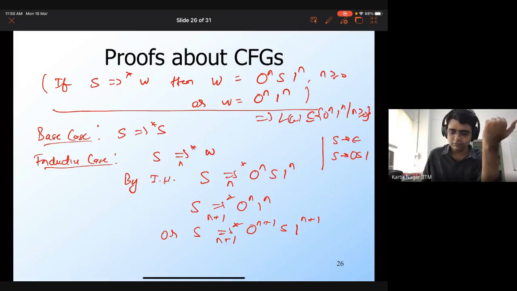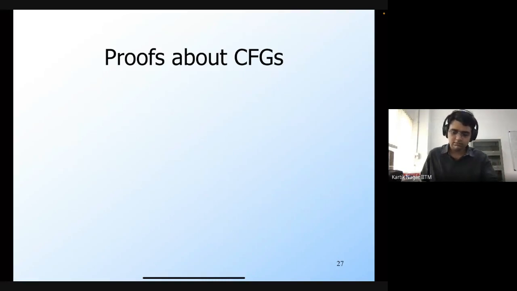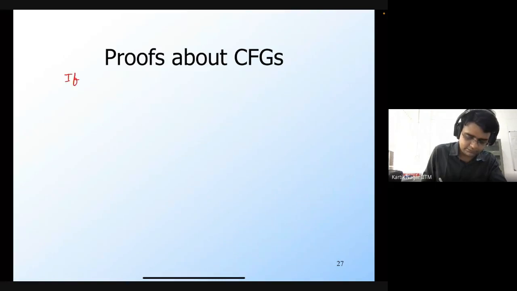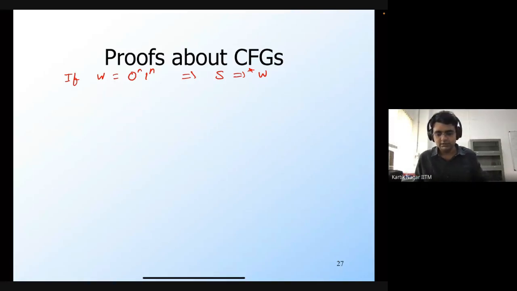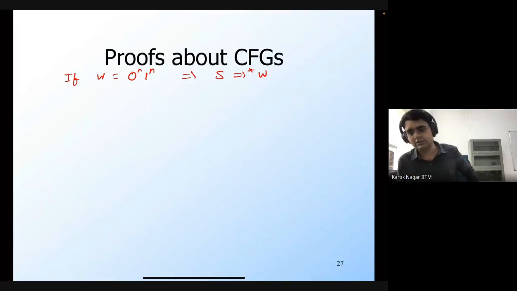Okay, so now let's also prove the other direction. The other direction that we want to show is that if w is of the form 0^n 1^n, then this implies that there must exist a sequence of derivations from S to w. So w must belong to the language of this particular grammar, which means that there must be a sequence of derivations from S. So how do I actually show this? Any suggestions?